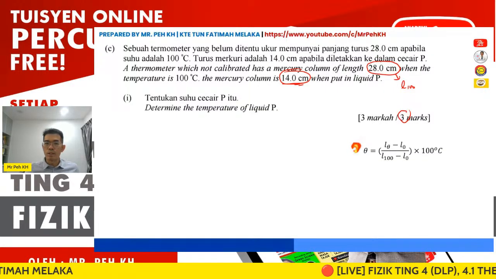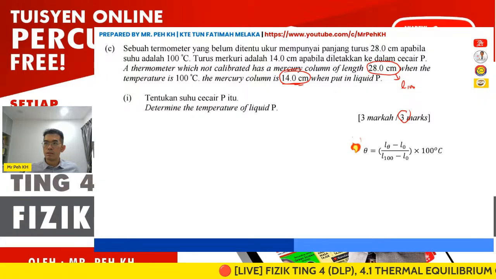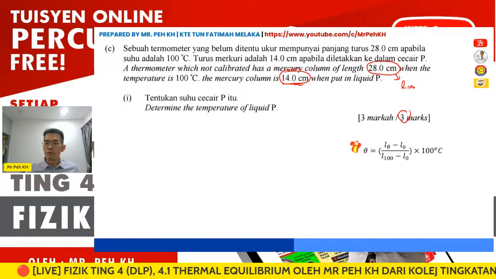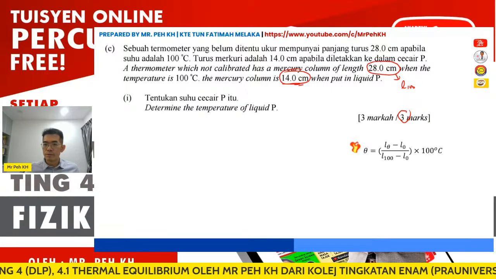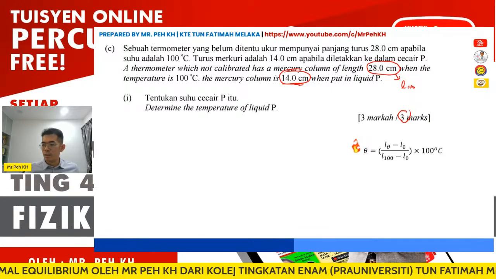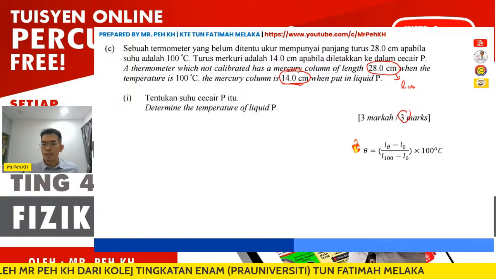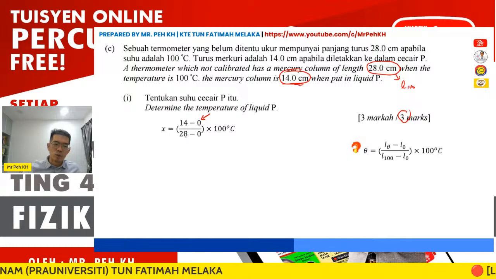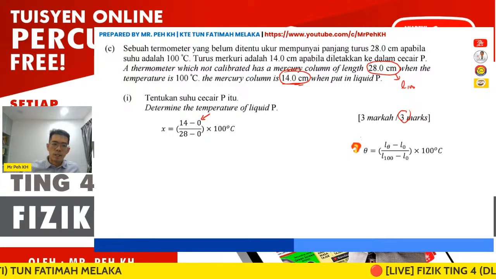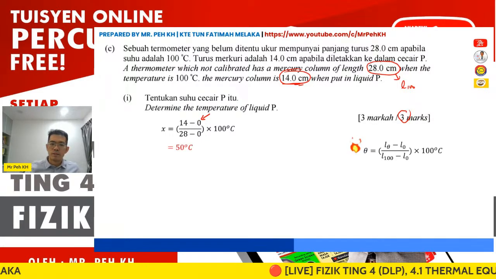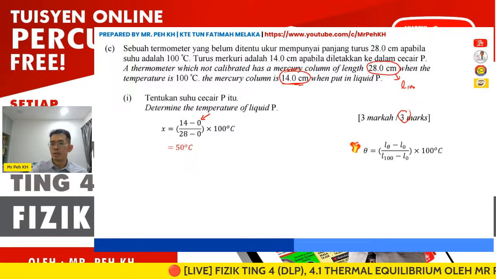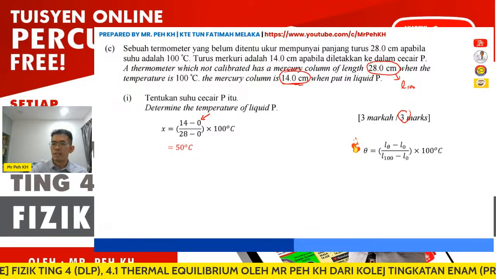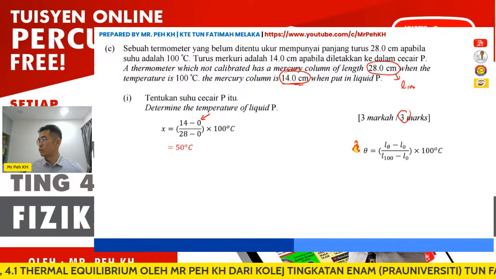So when the question here does not give you the 0 degrees Celsius, right? Okay, so here 28 cm divided by 100, so actually for the L note here we use 0 degrees Celsius, everyone. Okay, so we're using 0 actually. So 14 minus 0, 28 minus 0, so we get 50 degrees Celsius. Actually, with logical thinking here, 28 is 100, 14 is actually half of 28, right? So suppose you have to get 50 also.